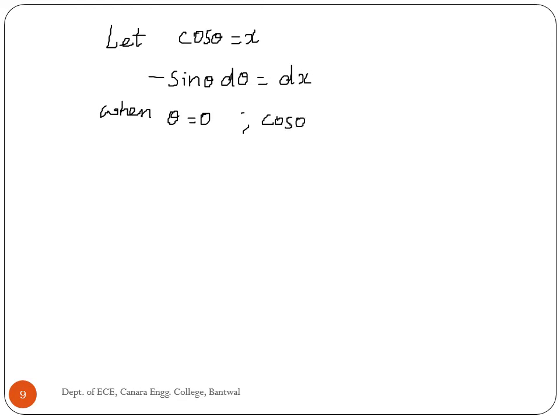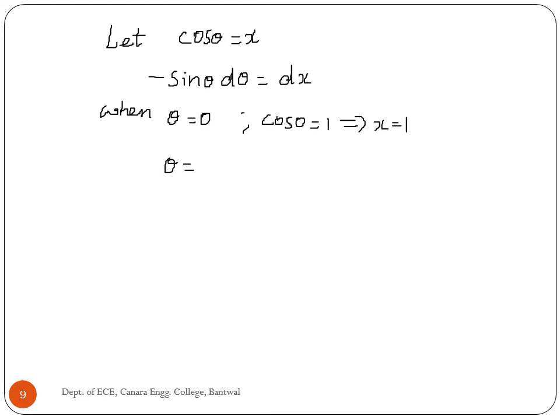Let cos theta be equal to x. Then minus sin theta d theta is equal to dx. When theta equal to 0, cos 0 equal to 1, that means x equal to 1.